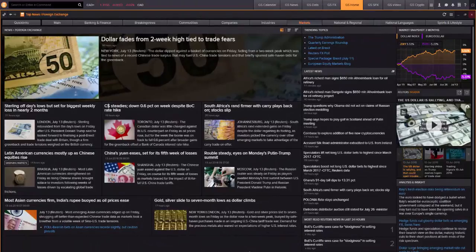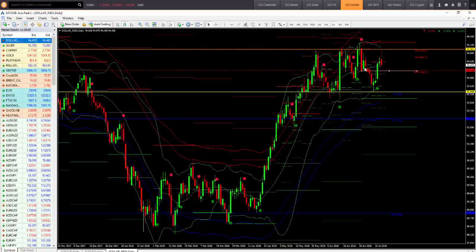Going back to the US dollar index here, in my opinion, this should definitely be on your watch list as we go into next week. This breakout to 2-week highs and subsequent sell-off on Friday again shows that the 95 level is a very important level of resistance. We've now seen 5 attempted breakouts to clear that 95 level, and each time the US dollar has not been able to do that. We've seen reversals, and we're essentially in a range-bound market with the US dollar index, and it's been moving within this range over the last 2 months.